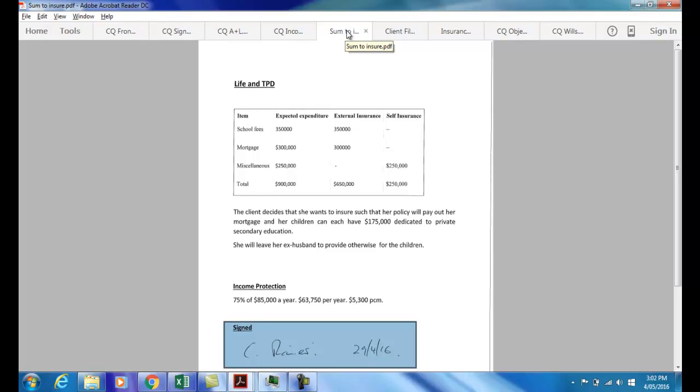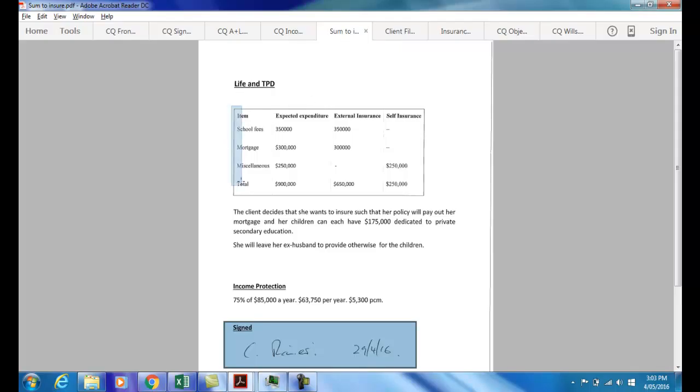work on the basis that the client wants to insure her life so that her children will receive a financial payment in the event that she dies, and she also wants to insure her good health so that if the bus that hits her doesn't kill her, she will still receive payments to further her financial needs, and that she also wants to insure her income.